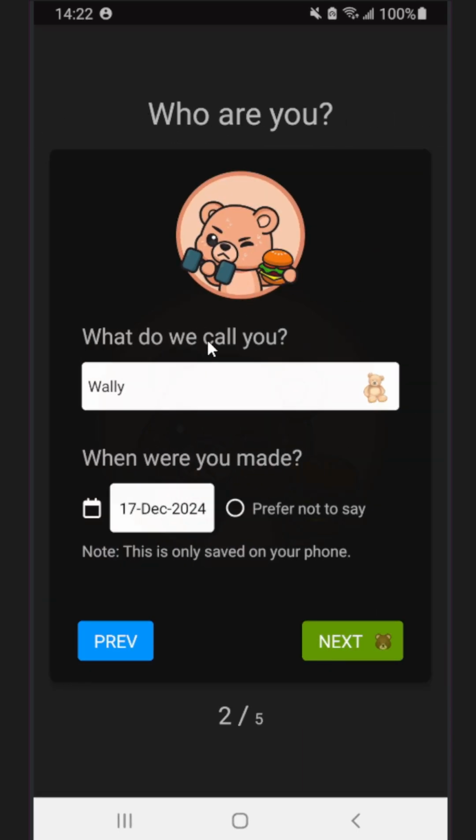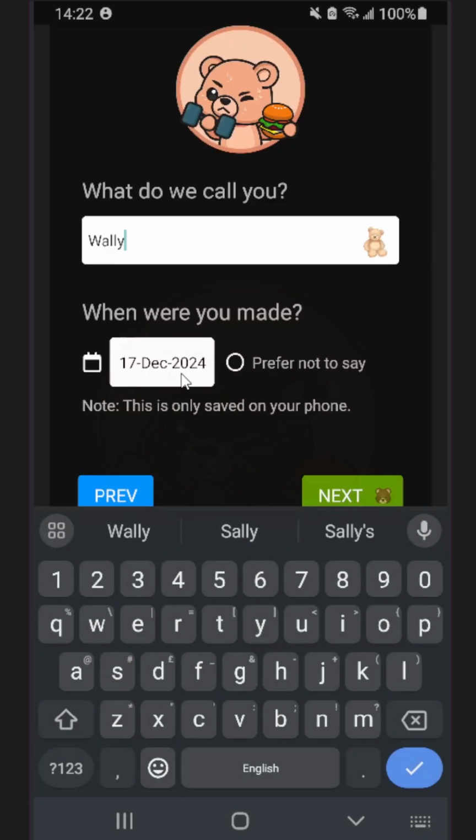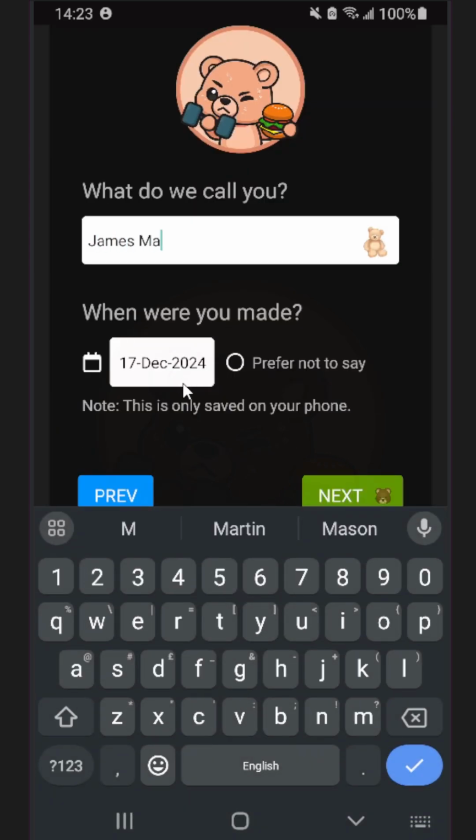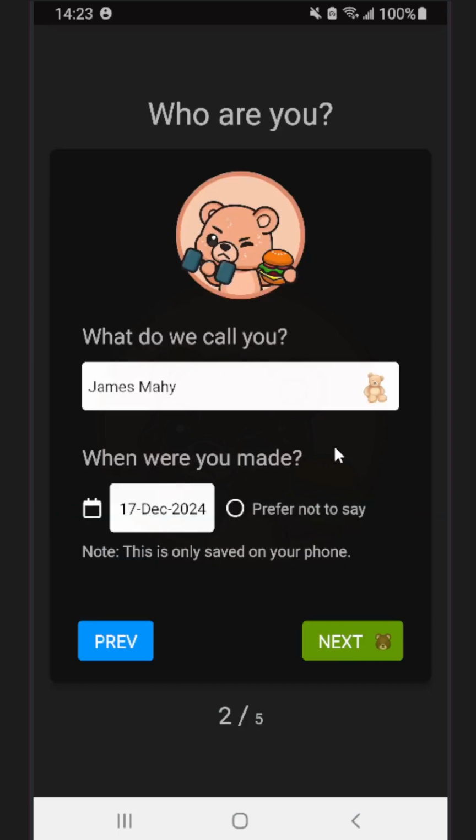Next, we want to know what to call you. So you can put in your name. You can put in James if you really want to. Obviously you can use a name, or if you want to use a teddy name, you can just press the little teddy bear and you'll get a little teddy name. Ninja the Teddy, Ted the Teddy.